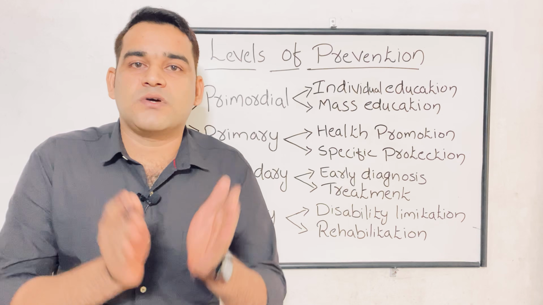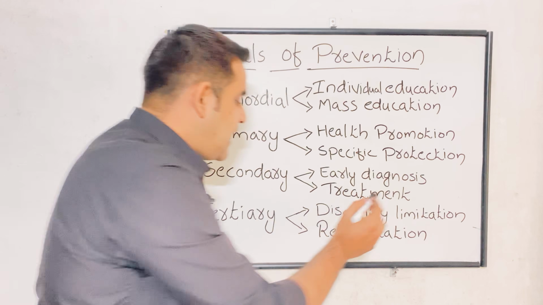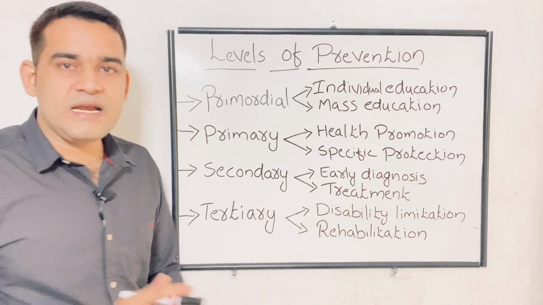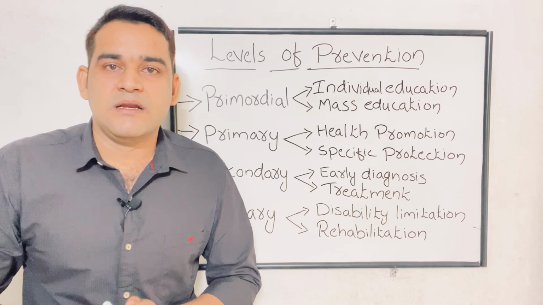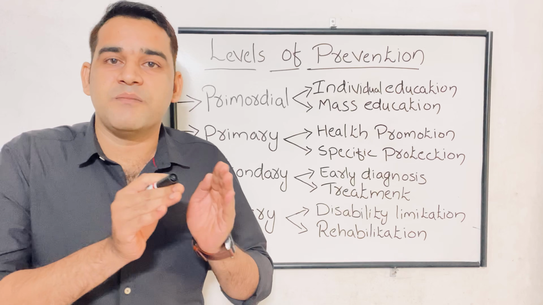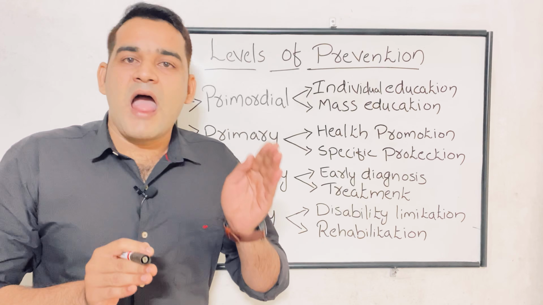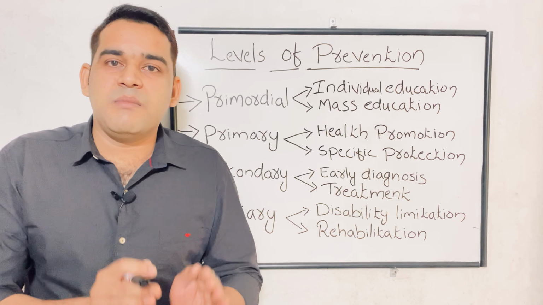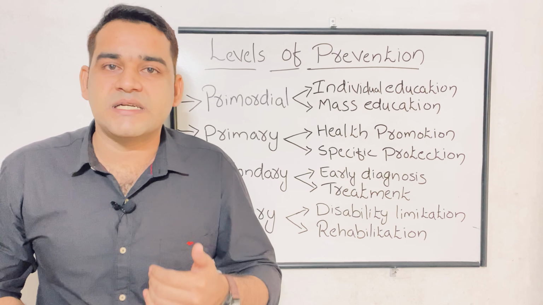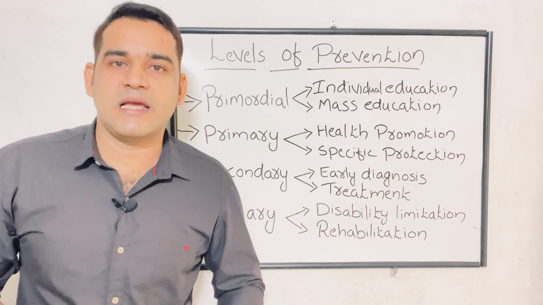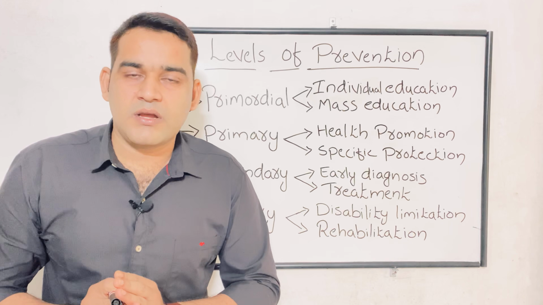Okay, so the main focus or the main intervention of the tertiary prevention is disability limitation and rehabilitation. Disability limitation and rehabilitation. So what is disability limitation? Disability means inability of a person to perform certain activities. Now due to this stroke, that person can't walk, one side is paralyzed, so it is a disability. Now we have to limit this disability.